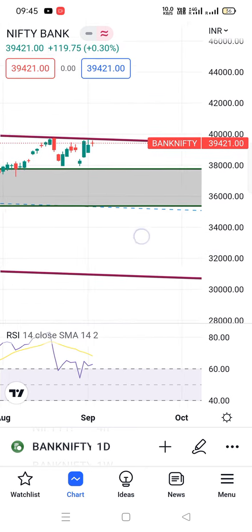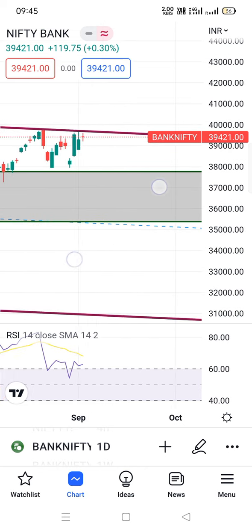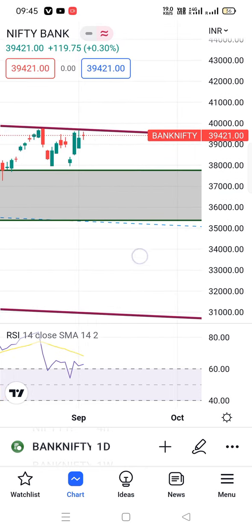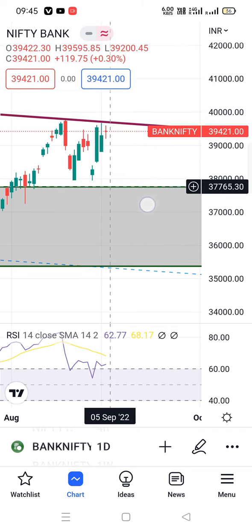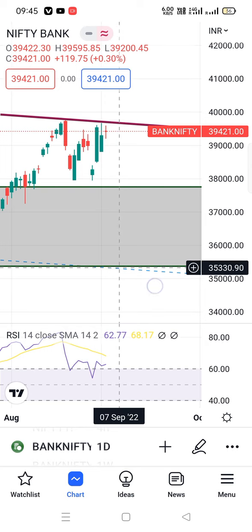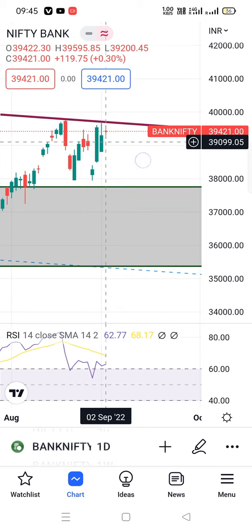But still we have to stay very cautious because we are facing resistance at this trend line. If these things happen, then we can come to this area again, because this is the midpoint of the monthly parallel channel. So we have to consider the 15 minutes day high and low, and then we can trade through that level, because this time we can see a range bound movement, and a breakout or breakdown is not very sure.